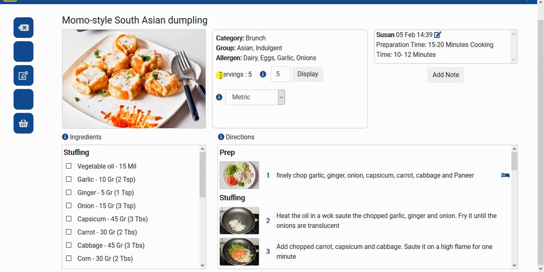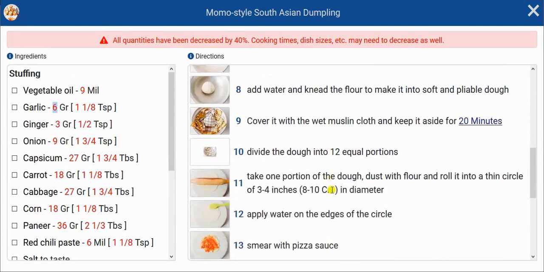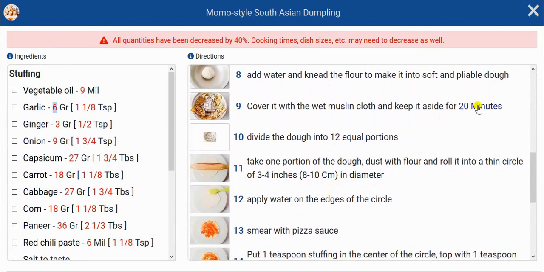Here as well you can see that the recipe is written for 5 servings, but if you're cooking for fewer or more, you can nominate it here, say 3, and display it with 3. And you can see that all the measurements are now amended and are in red, just to indicate that they've been recalculated. If we scroll down the directions, you can see that here now we have a 20-minute timer.